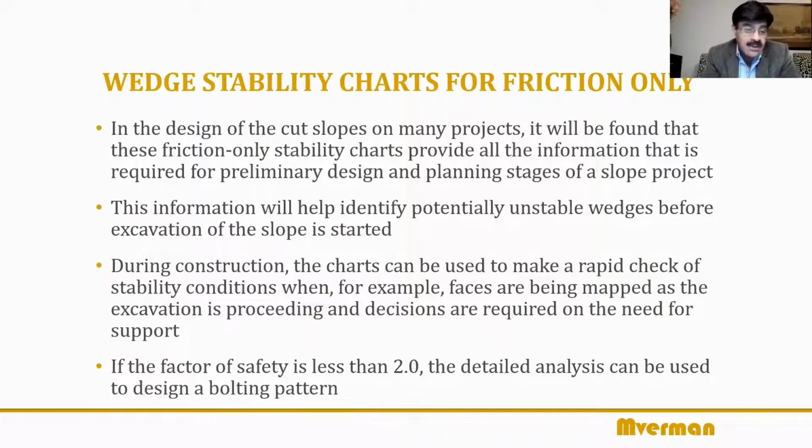But during construction also, these charts and that equation, the simplified factor of safety, can be used effectively to make a rapid, quick check of the stability conditions as you are excavating the slopes. You're building the alignment. For example, it's a common practice, or if not, it should be the common practice, that as excavation is in progress, there are geologists mapping the excavation face, because now the rock mass is getting exposed. You're looking at the actual condition. So you get those conditions, you see the phi, the dip direction, dip value, etc. You can quickly check the factor of safety based on that. And we'll just see one example of how to do that.